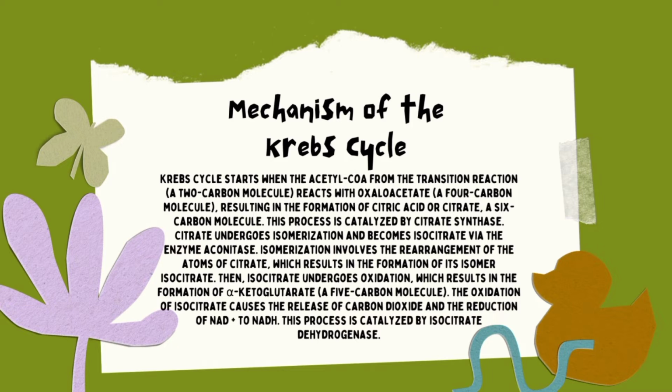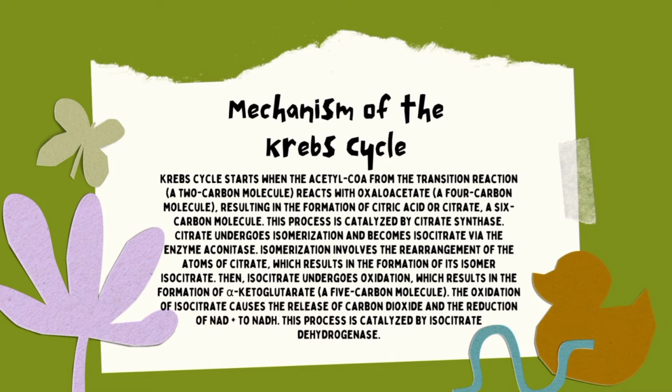Citrate undergoes isomerization and becomes isocitrate via the enzyme aconitase. Isomerization involves the rearrangement of the atoms of citrate, which results in the formation of its isomer, isocitrate.